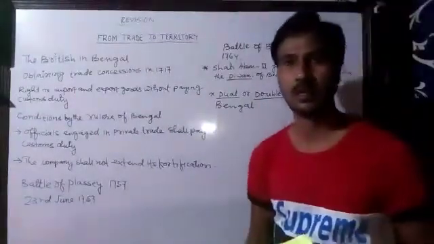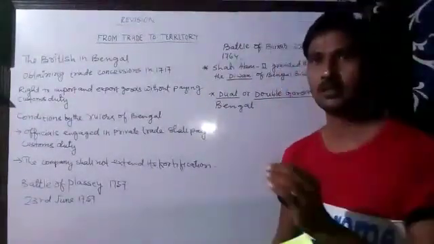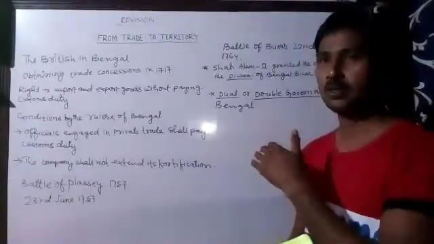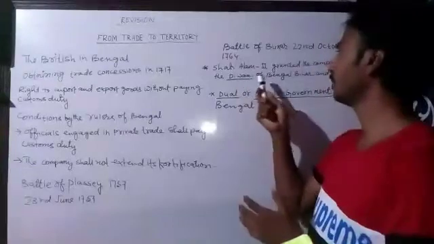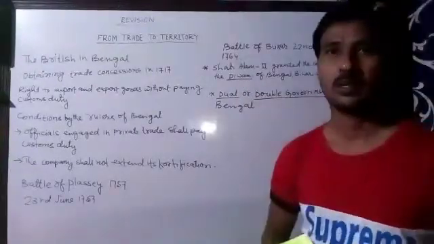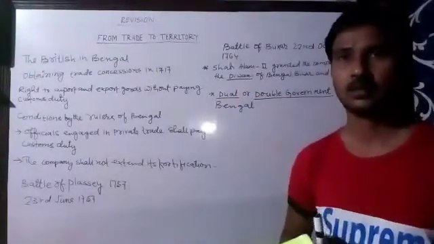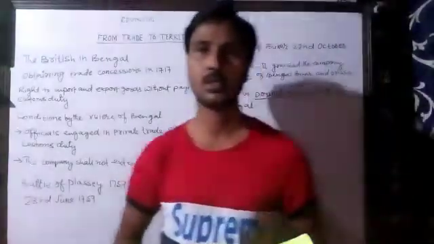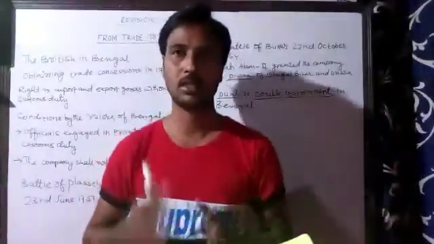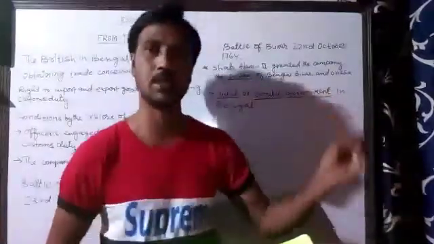What was that Diwani right? According to these Diwani rights, now East India Company could collect the revenue from Bengal, Bihar and Orissa. They could directly collect the revenue from these three provinces. So actually we can say that they became the owner of these areas.